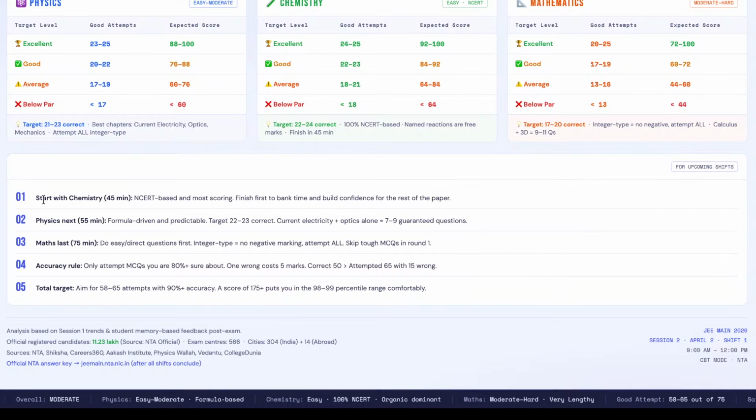Again, I'm repeating it, physics only took 35 to 40 minutes for them. So if you are appearing for the JEE Main session 2 exam, make sure to manage your time accordingly, and very soon we'll be bringing out the type of question that was asked in the exam. So make sure you stick till the end, and I'll be back in just 1 minute.